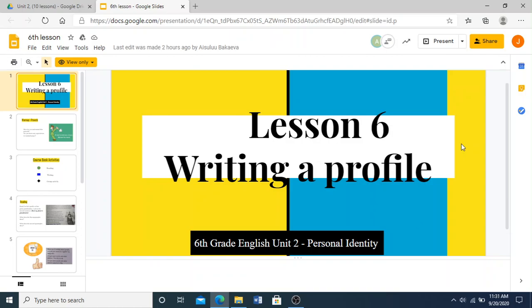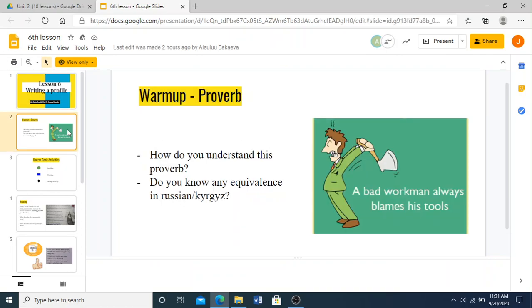When you're trying to identify a person, you can easily know about the person by reading the person's profile. So by now, you can start thinking about what is the content of a profile about a person. Okay, so a little warm up right now.